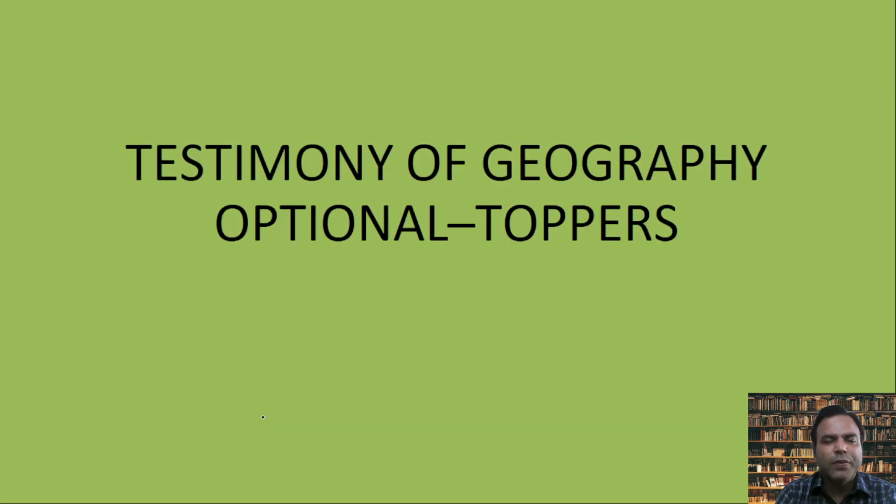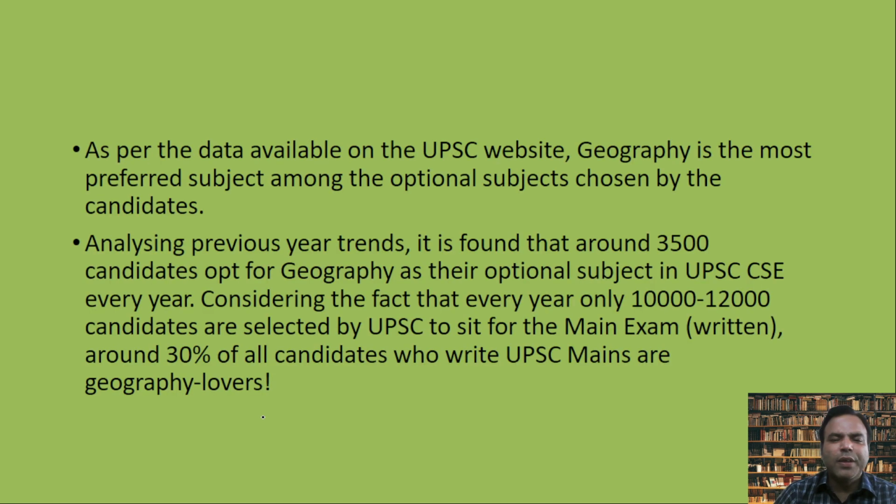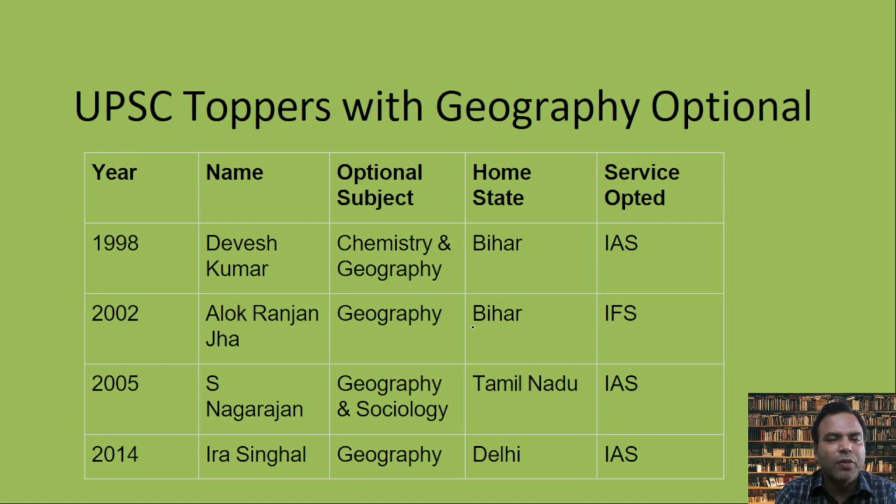Okay guys, the testimonies for the geography optional papers I have already given to you, because every year more than 3,500 people appear out of 10,000 to 12,000 people. So 30% of the total aspirants are from the geography option. I think it will be highly lucrative to choose the geography option.